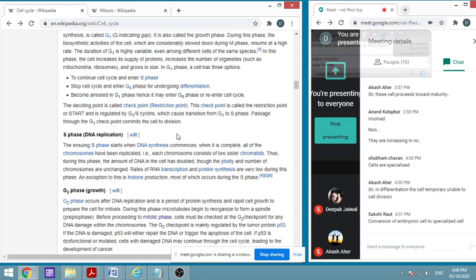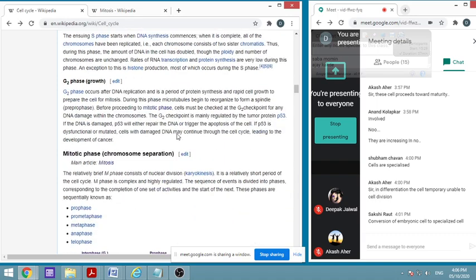The cyclins check that everything is fine, the kinases allow the transition from G1 to S phase, and if the G1 checkpoint says it is okay, the cell goes to the next phase, the S phase.